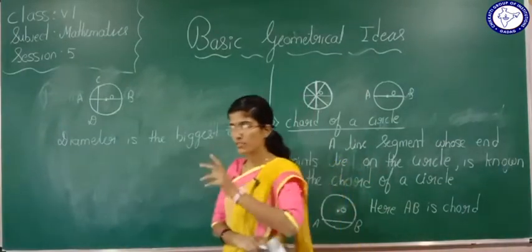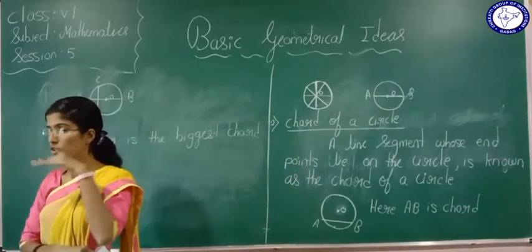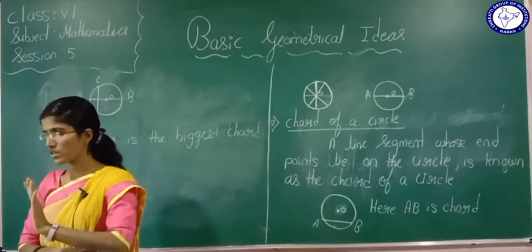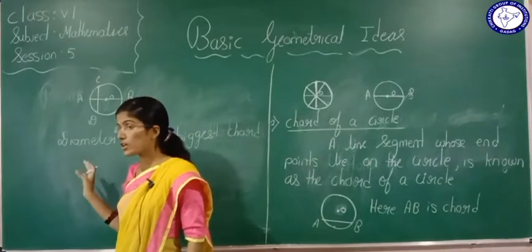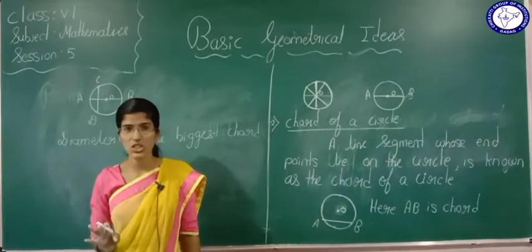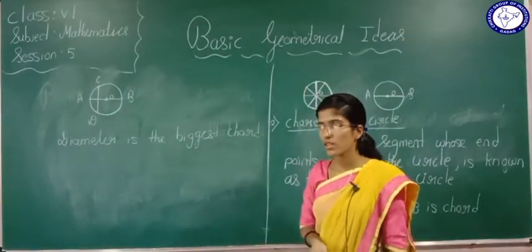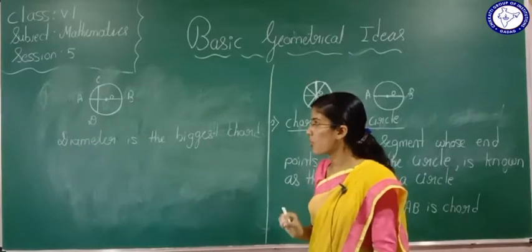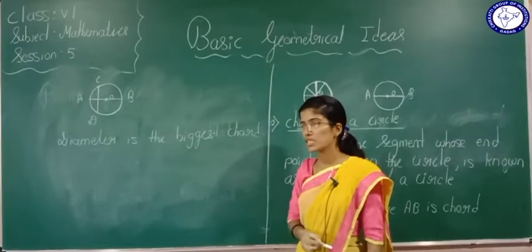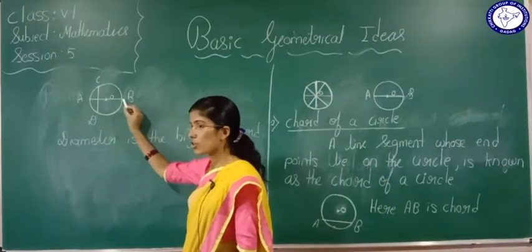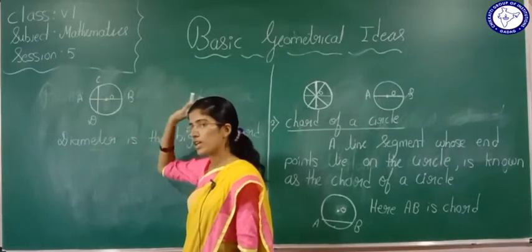The diameter and chord definitions are similar. In diameter, a line segment should pass through the center of the circle, and whose end points are going to lie on the circle. Okay. But what about chord? Chord does not place any restriction. It says a line segment whose end points are going to lie on the circle. That is nothing but a chord of a circle. Now see, I gave you one note. What is that? Diameter is the biggest chord. So this diameter is also going to be a chord, because the chord definition says that the end points should lie on the circle.